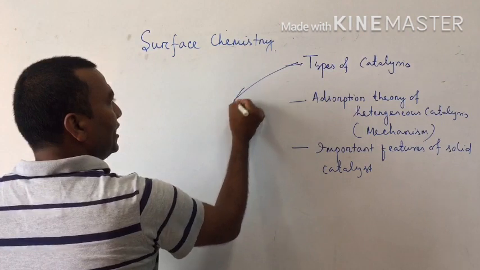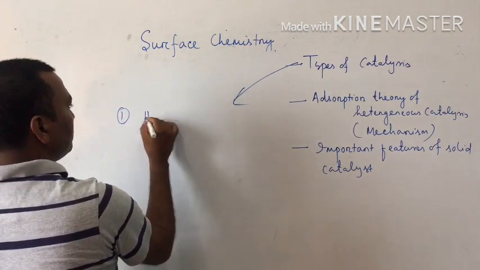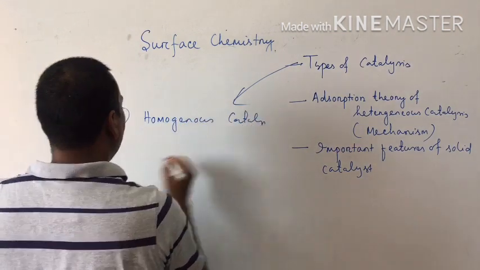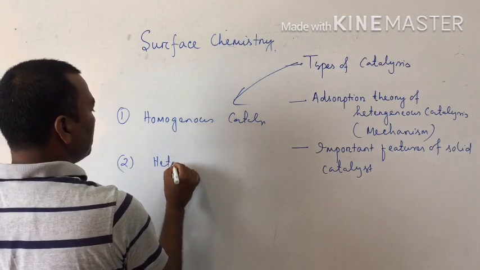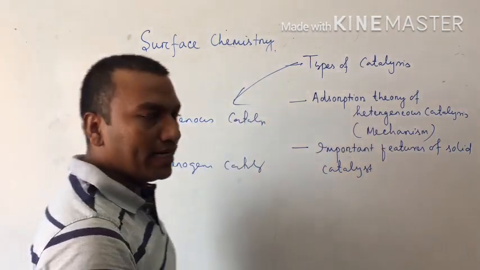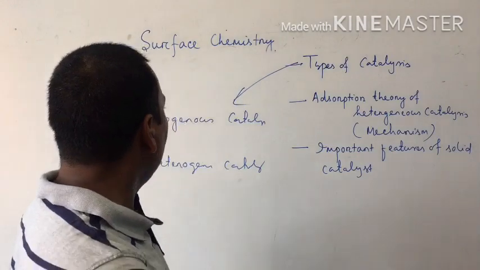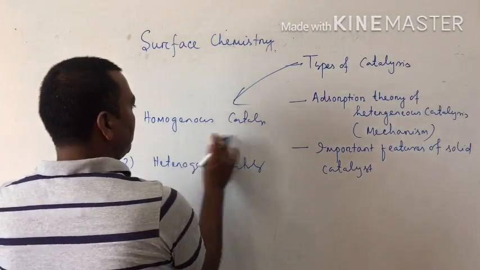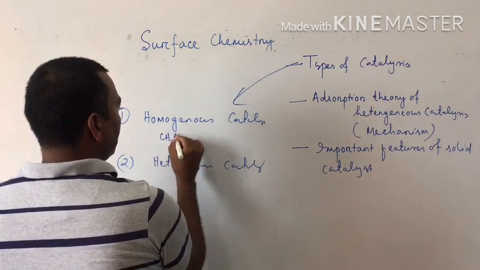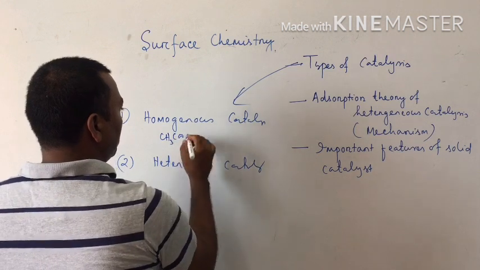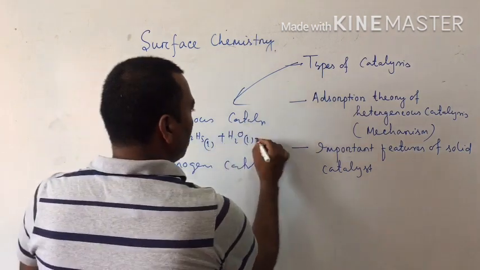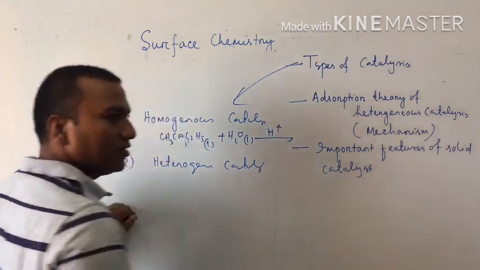So catalysis is of two types. One is called homogeneous catalysis and another is called heterogeneous catalysis. What is the meaning of homogeneous catalysis? You see one reaction. Suppose that hydrolysis of CH3COOC2H5, this is liquid, and H2O, this is also liquid. So when this reaction takes place, the catalyst is also liquid.